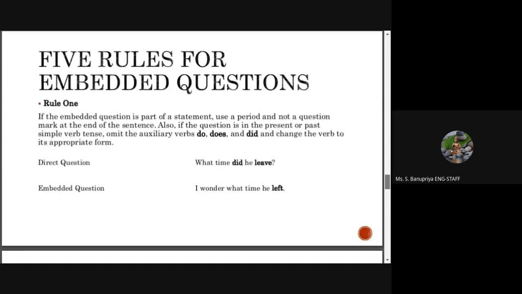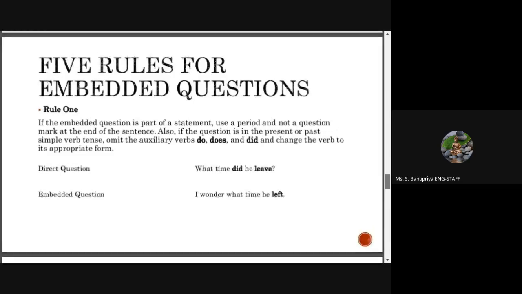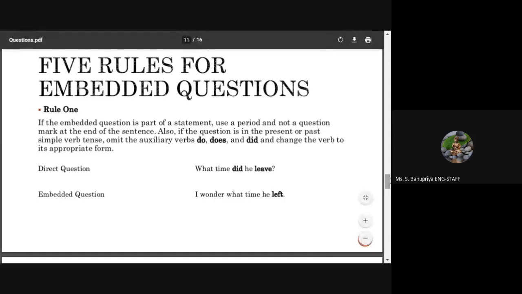First one is, if the embedded question is part of a statement, use a period and not a question mark at the end of the sentence. Also, if the question is in the present or past simple verb tense, omit the auxiliary verbs do, does, and did, and change the verb to the appropriate form. Okay, you have to use just a full stop, not a question mark, if it is an embedded question. See the example, direct question, what time did he leave? Okay, that is the direct question. We use a WH question, and at the end of the sentence we use a question mark.